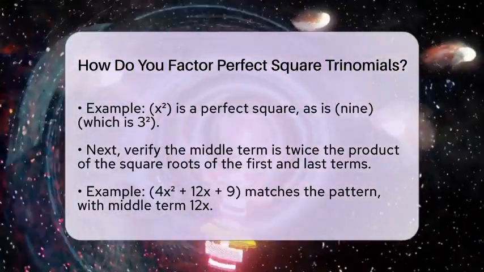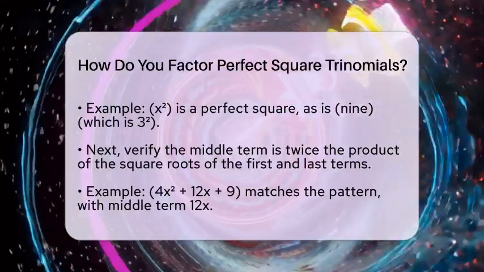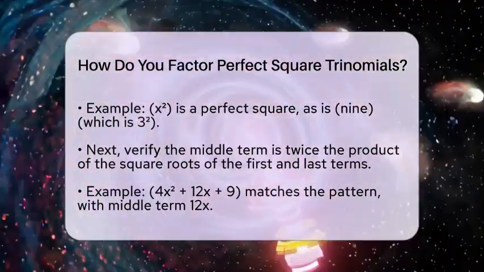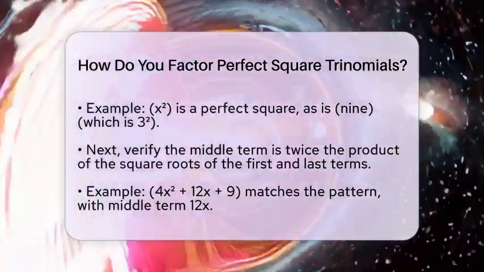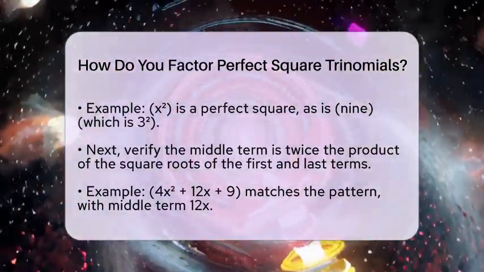Once you confirm the pattern, you can write the factored form. If the middle term is positive, the trinomial factors as (a plus b) squared. If it is negative, it factors as (a minus b) squared.